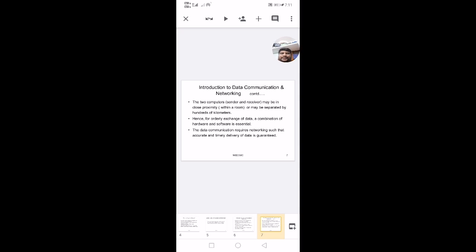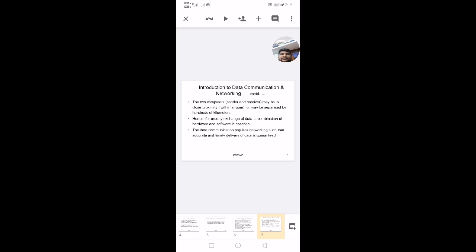The two computers, one the sender and the other the receiver, may be in close proximity, within a room, or may be separated by tens, hundreds or thousands of kilometers, or one computer may be in our room and another in a different continent.